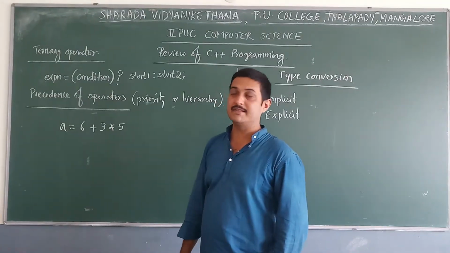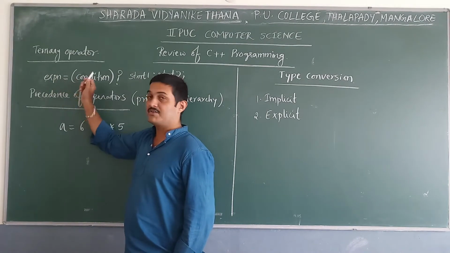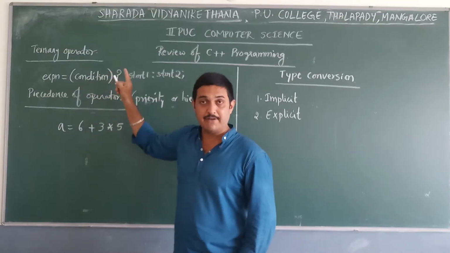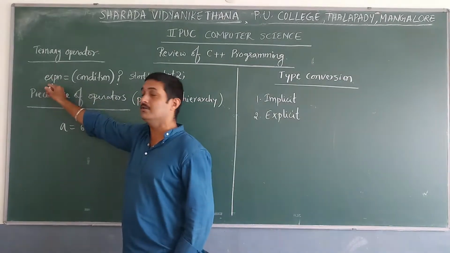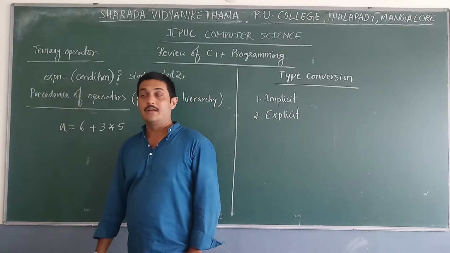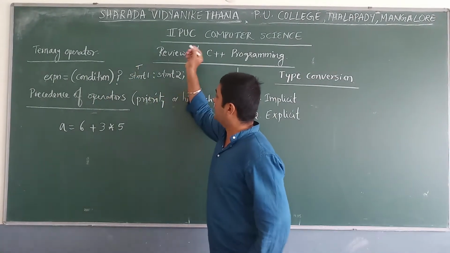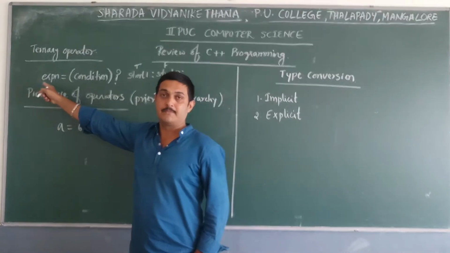The expression is assigned by verifying the condition. If the given condition is true, statement 1 will be assigned to the expression. If it is false, statement 2 will be assigned.